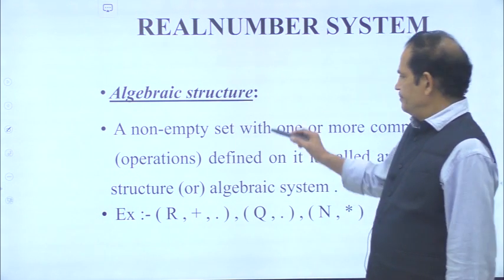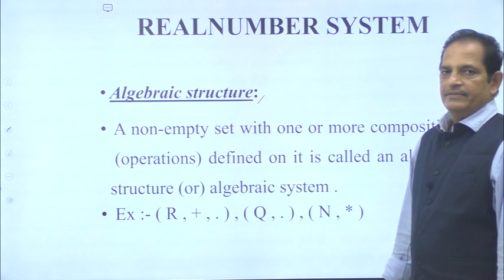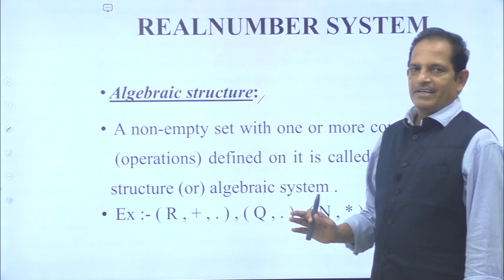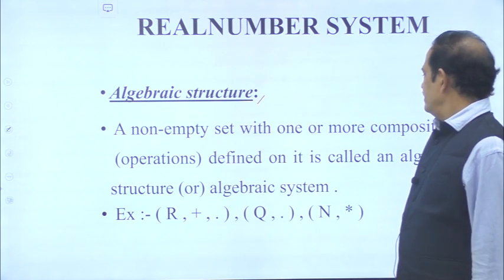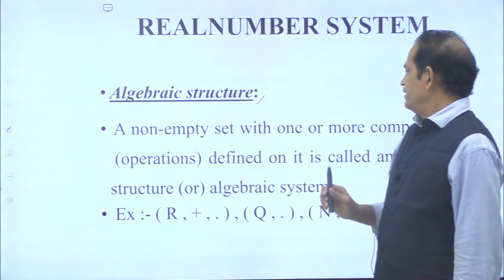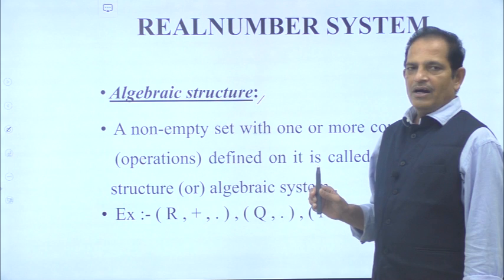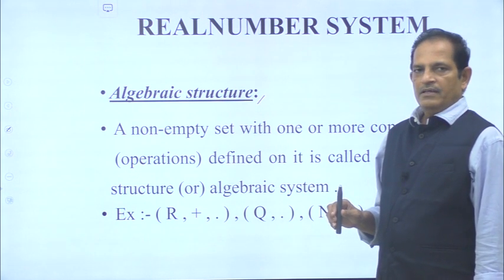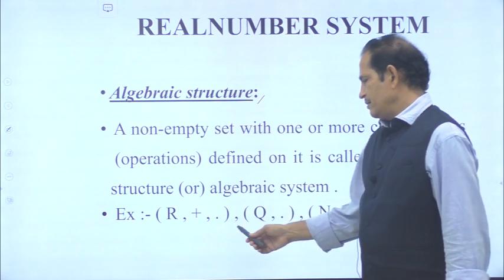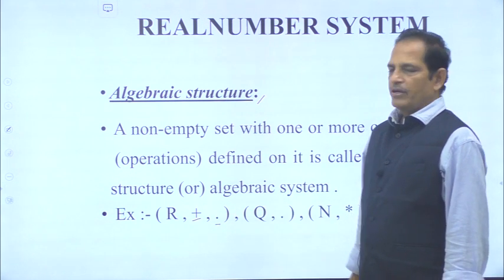Algebraic structure. A non-empty set with one or more compositions, compositions are nothing but operations, defined on it is called an algebraic structure. So a non-empty set with one or more operations defined on the set is called algebraic structure. For example, take set of real numbers, addition, multiplication. So this is an example of algebraic structure.